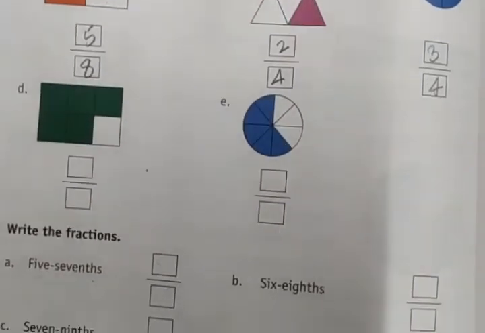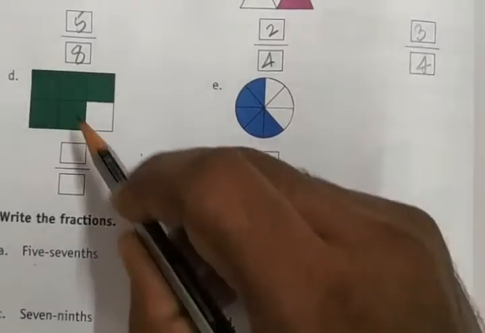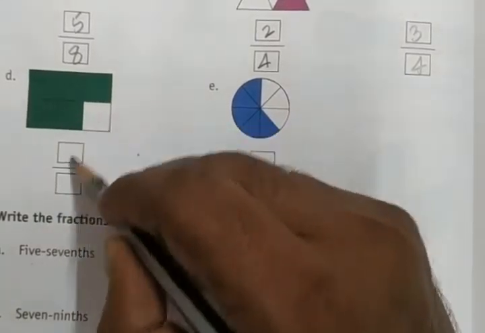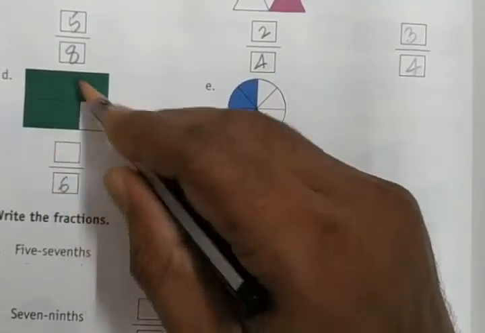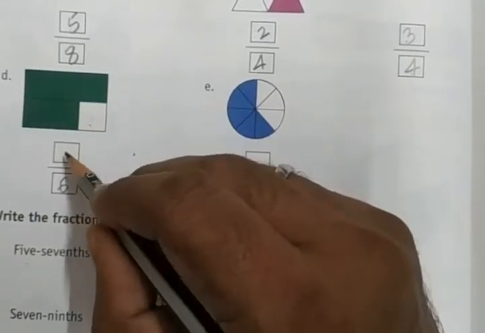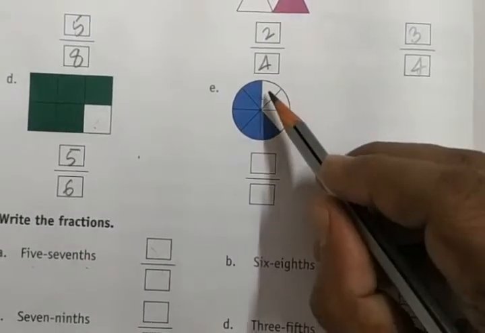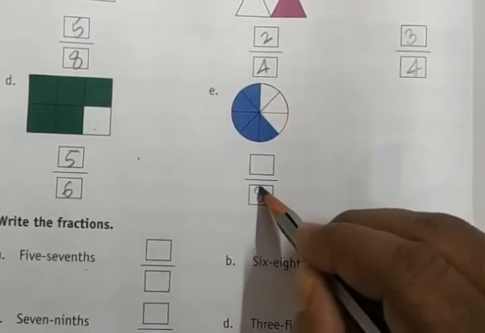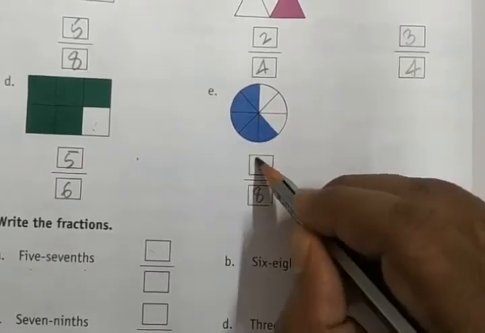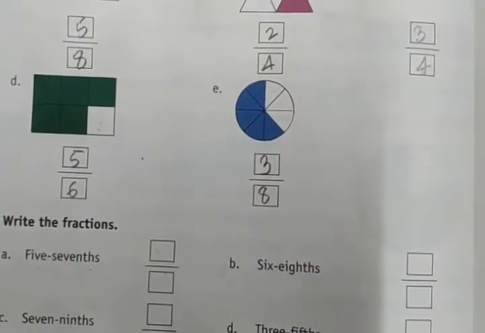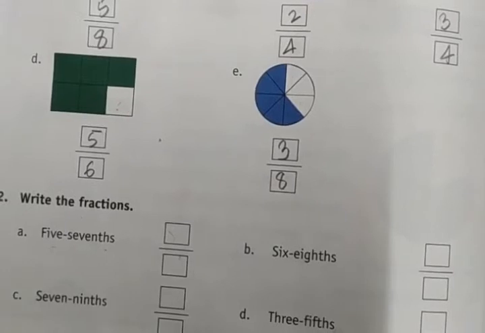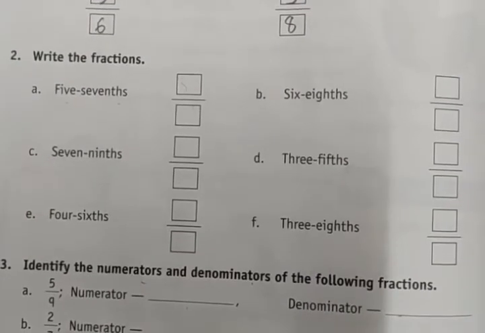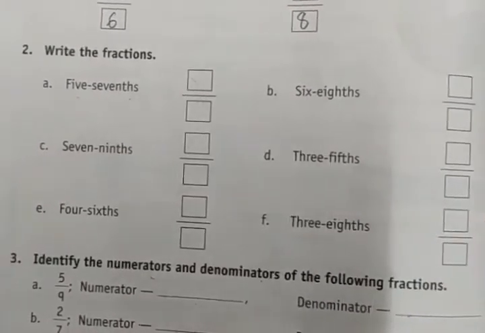Okay. Next, here 1, 2, 3, 4, 5, 6. 6 parts. Out of 6 parts, 5 parts are shaded. Then 1, 2, 3, 4, 5, 6, 7, 8 parts. Out of 8 parts, 3 parts are not shaded. Clear?